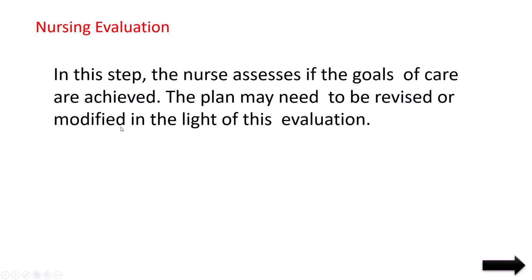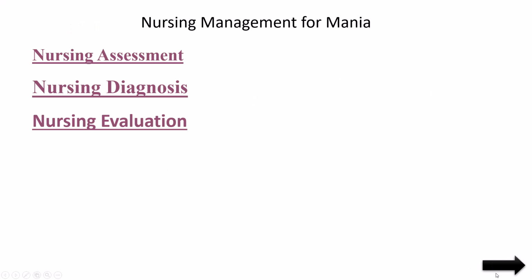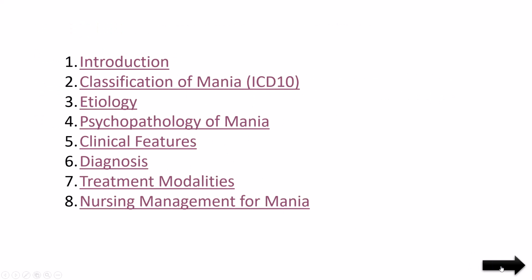So next is evaluation. We have to evaluate all these activities in the patient. If there are no changes, we have to make another assessment, another nursing diagnosis, another interventions, then again evaluation. So evaluation helps us to understand the changes that happened to the patient. So this is nursing evaluation. So the nursing management is over. So this is about mania.